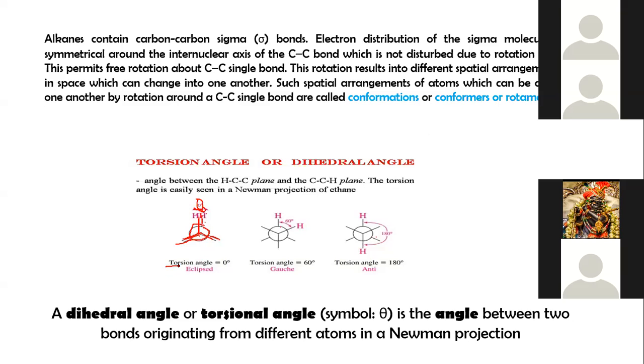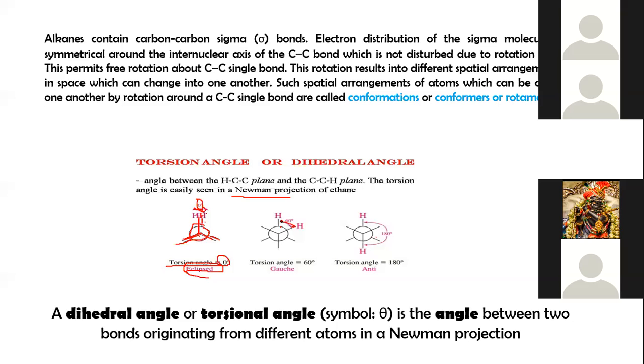And if the torsional angle is 0 degree, then that representation is known as the eclipsed Newman projection of ethane, isn't it? If it is 60 degree, it is because there is no restriction in rotation. It rotates about the carbon-carbon single bond, which permits free rotation, and due to this rotation it forms a spatial arrangement of atoms in space, which can change into one another.